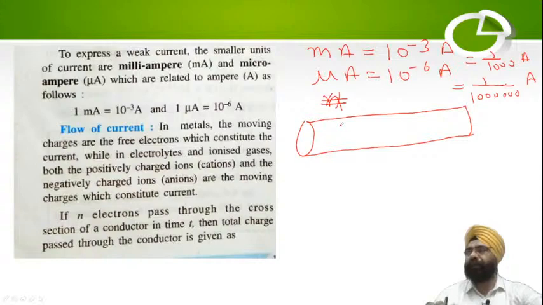What exactly is the difference between a conductor and a non-conductor? Why does one behave like an electric conductor and the other doesn't conduct any electricity?